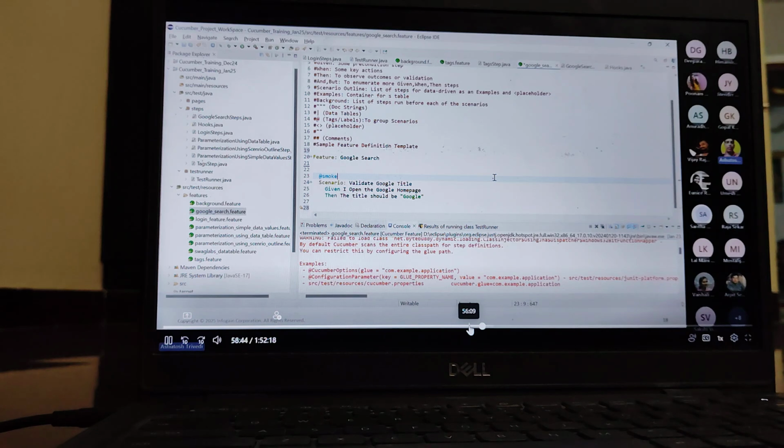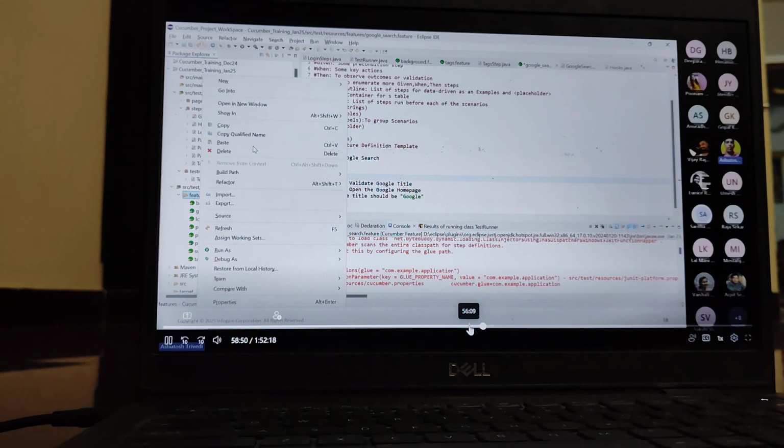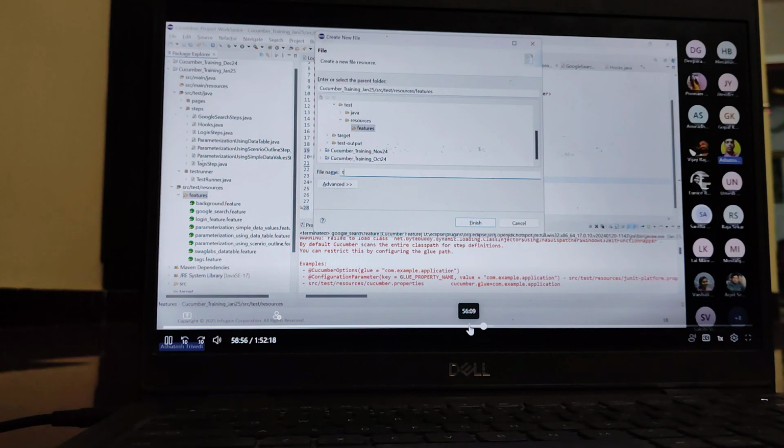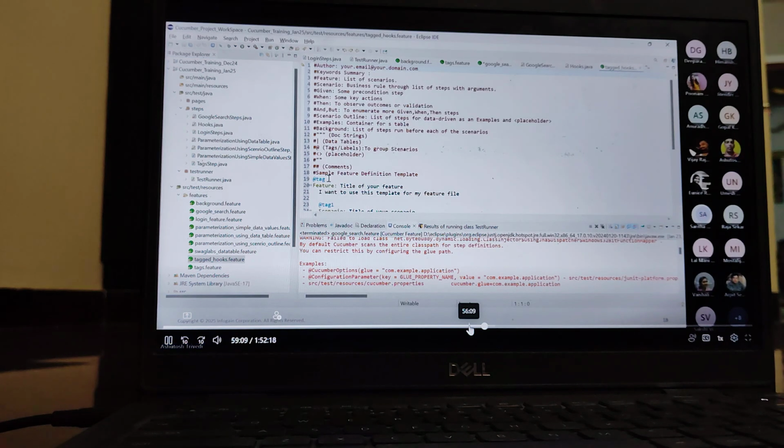Okay, so now let's understand with an example. I'm going to create one separate feature file, yes, no, for understanding purposes. We are not going to modify the same file, though you can modify the same file if you want. So I'm going to create tag underscore hooks dot feature file. Tag hooks.